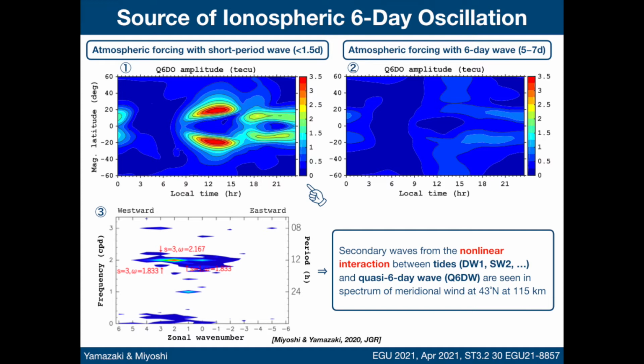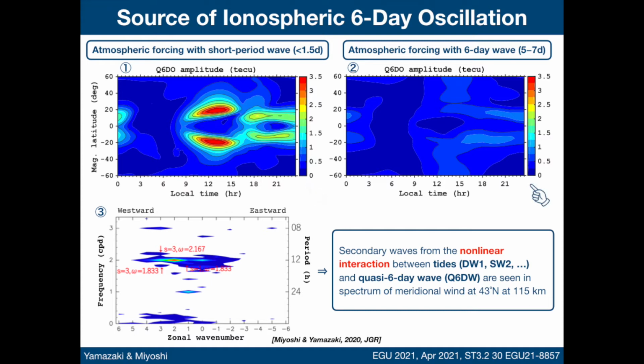Although this simulation does not include the direct effect of the quasi-6-day wave on the ionosphere, the result is similar to that of the original Gaia simulation. This suggests that the direct effect of the quasi-6-day wave is not the primary cause of the ionospheric 6-day oscillation observed during the September 2019 SSW.